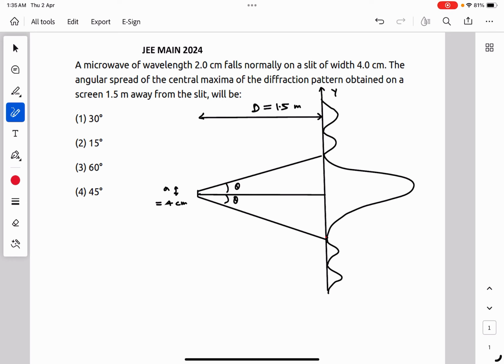Hello students, a microwave of wavelength 2 cm falls normally on a slit of width 4 cm. The angular spread of the central maxima of the diffraction pattern obtained on a screen 1.5 meter away from the slit will be: on the screen, central maxima is spreaded from first minima on the upper side to first minima on the lower side. Therefore, angular spread for the central maxima is twice of first minima.